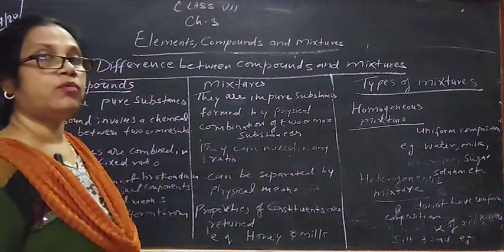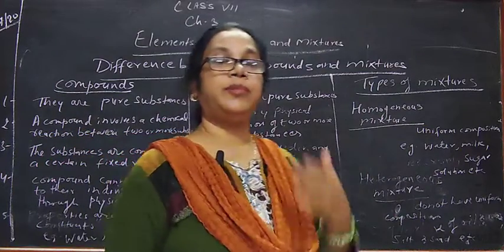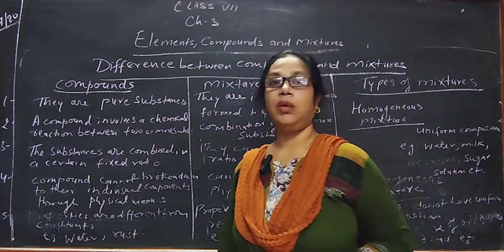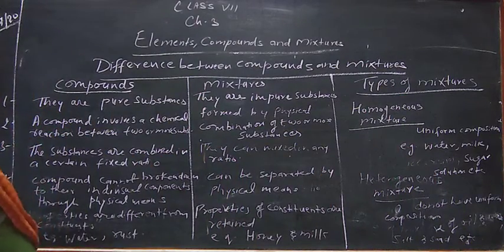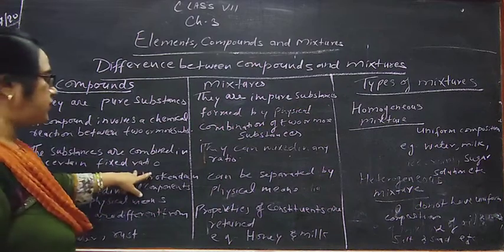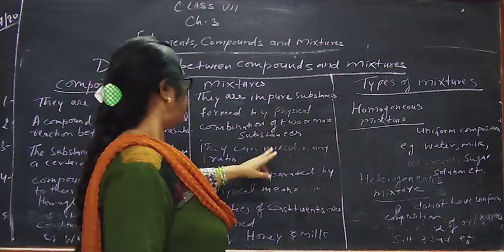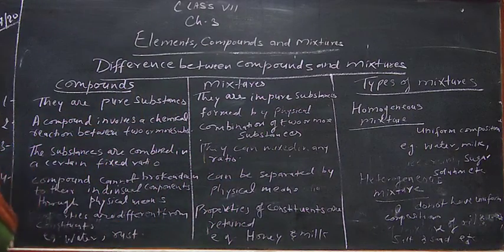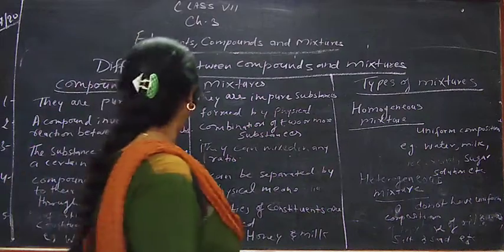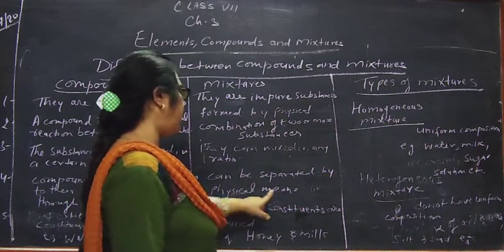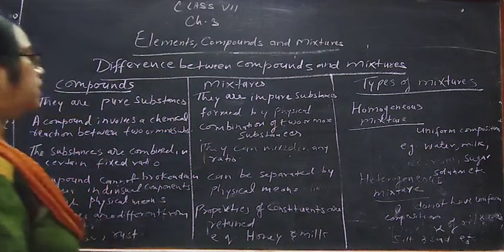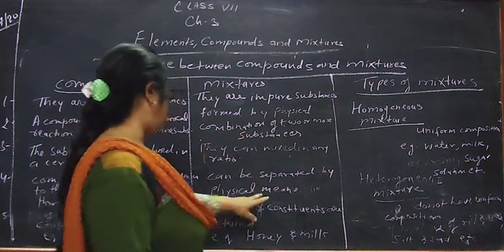As I have told you, water is formed in a fixed proportion, like hydrogen and oxygen is present in a proportion of 2 and 1. So compound is formed by a combination in fixed ratio, and mixture is formed in any proportion. Fourth, compound cannot be broken down into its individual components through physical means. के constituent को तोड़ा नहीं जा सकता है physically, but mixture can be separated by physical means. इनको physically mixture को separate किया जा सकता है इनके constituents से.